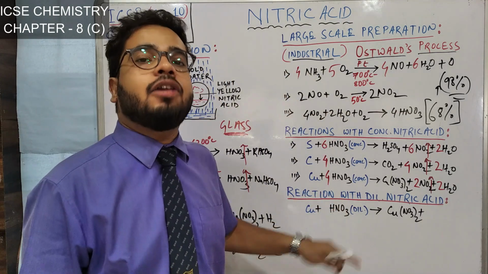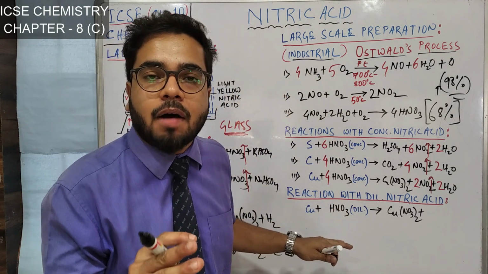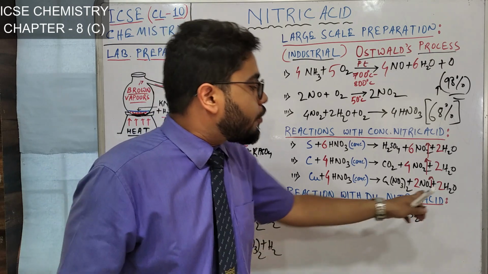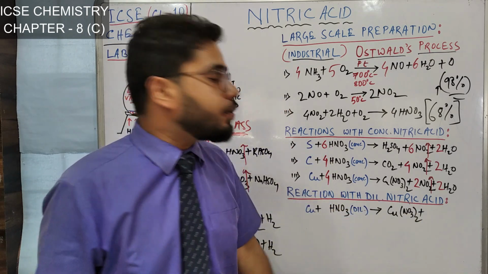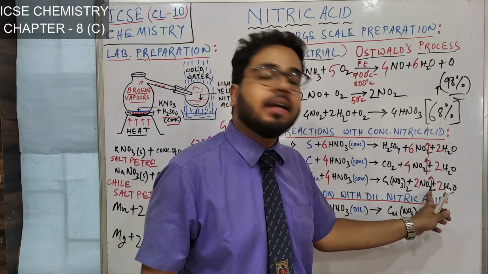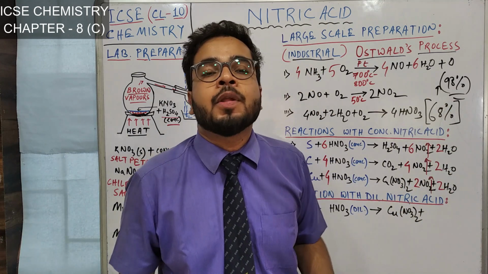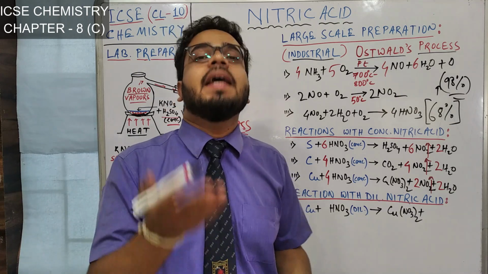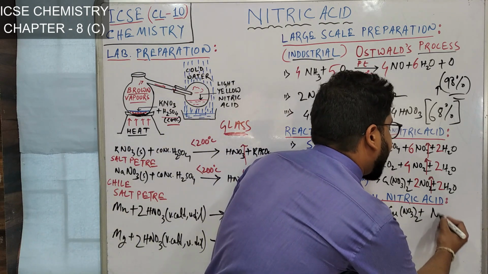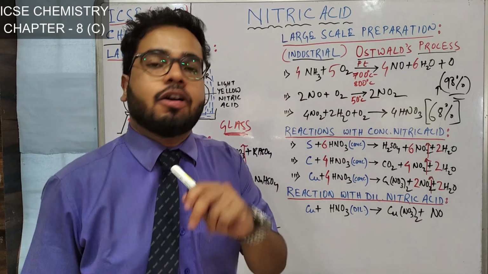When it is dilute nitric acid, the oxidizing power decreases a little, so here NO2 will not be produced. What will be produced? You just minus 1 oxygen atom from NO2. If you subtract 1 oxygen atom from NO2, what is left? Yes, NO. So here the gas will be NO, nitric oxide.